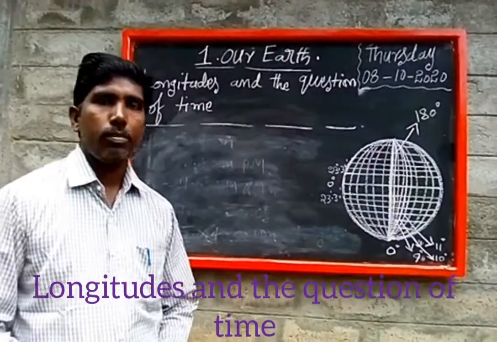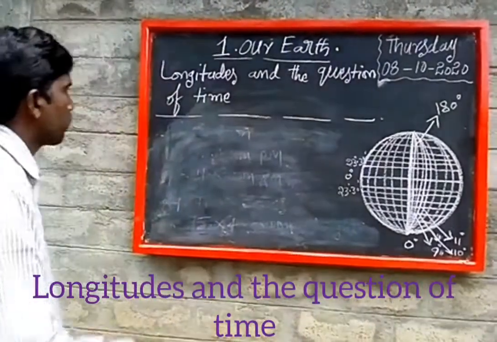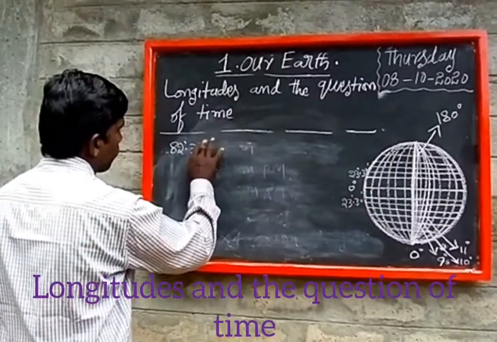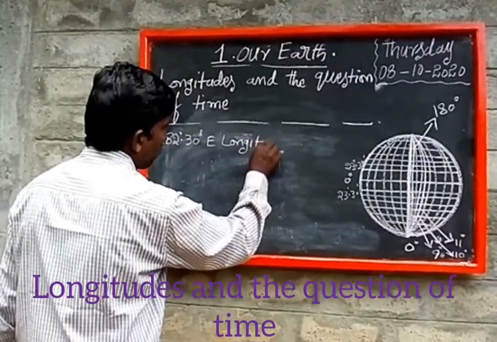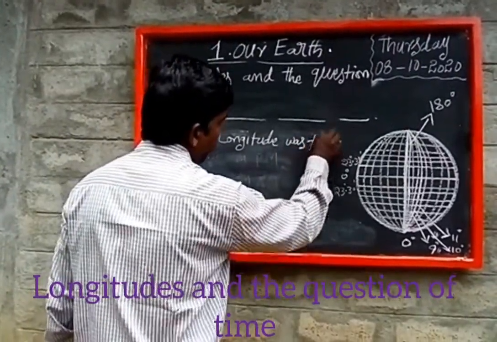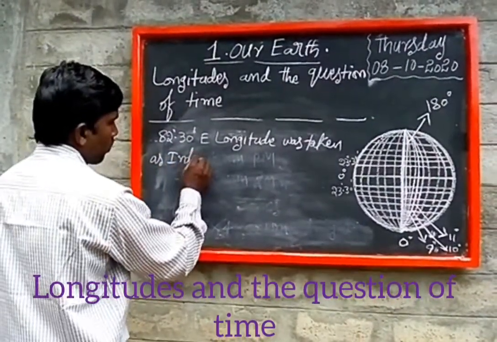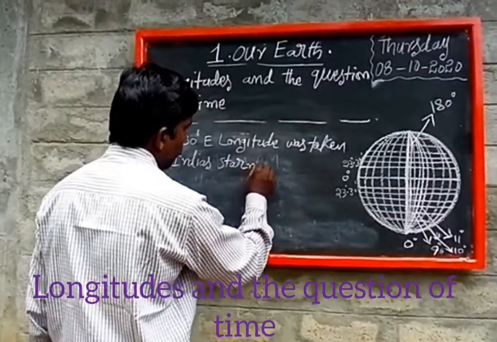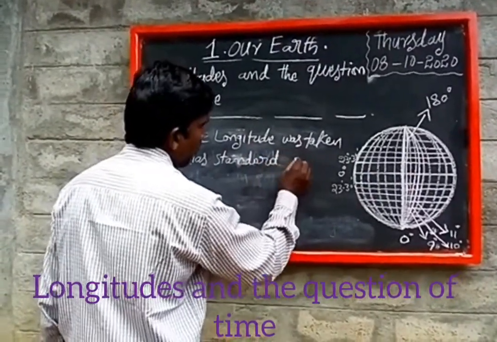India follows 82 degrees 30 minutes eastern longitude as its standard meridian and standard time.